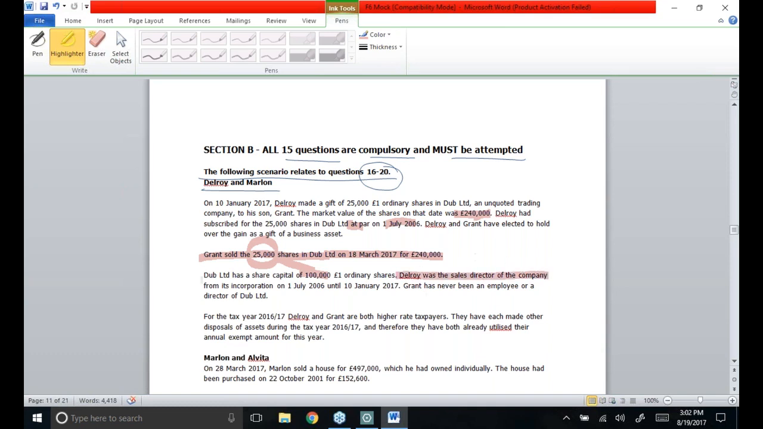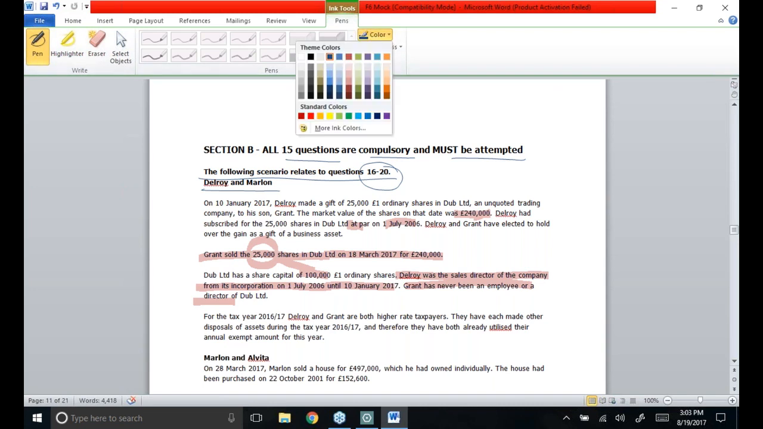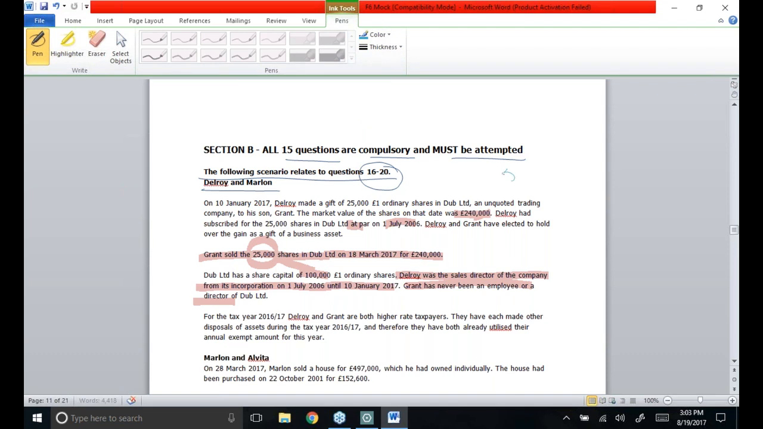Delroy was the sales director of the company from its incorporation on 1st of July 2006 till the date he gave these shares to his son, and Grant has never been an employee or a director of Duck Limited. So if on 10th of January Delroy made a gift to Grant, gift relief is possible, but entrepreneur relief cannot be available. As you can see, in order to claim entrepreneur relief, 2 conditions must be satisfied. First, the shareholding has to be at least 5%, plus the donor, or the person who is going to sell the shares, has to be an employee or officer of the company.